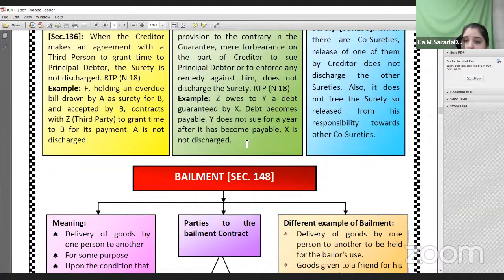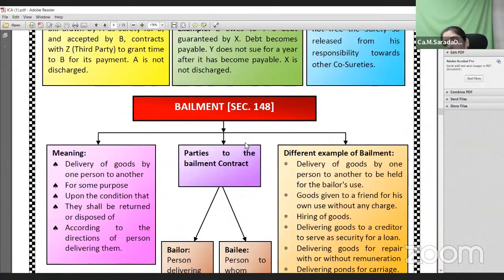And next important contract in the Indian Contract Act. Until now, we have seen what is a contract of indemnity and contract of guarantee. In contract of indemnity, there are two parties. In contract of guarantee, there are three parties. In contract of indemnity, the persons are called indemnifier and indemnity holder, and there is a single contract. In contract of guarantee, there is principal debtor, creditor, and surety holder. There are three contracts among them. Okay, so these are the basic things which we have seen in the contract of indemnity and guarantee.